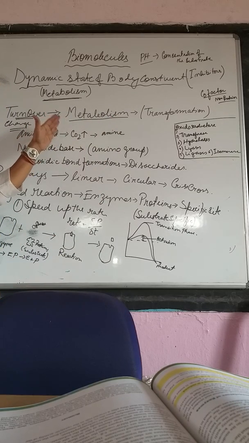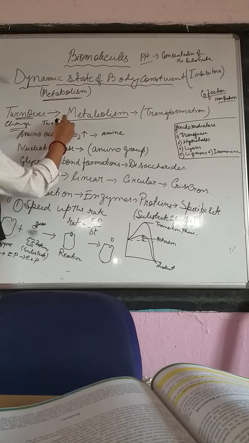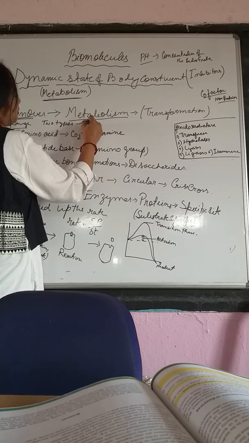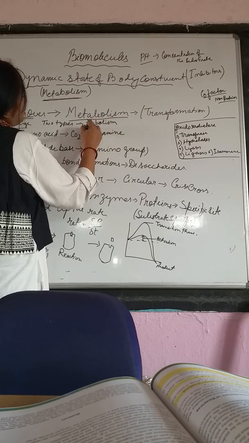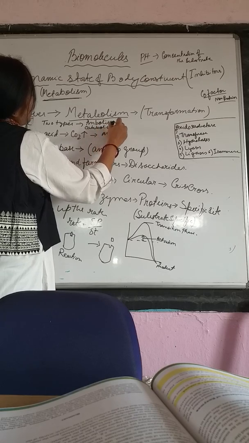Now if we see metabolism, it is generally of two types. What are the types? One is anabolism and the second is catabolism.